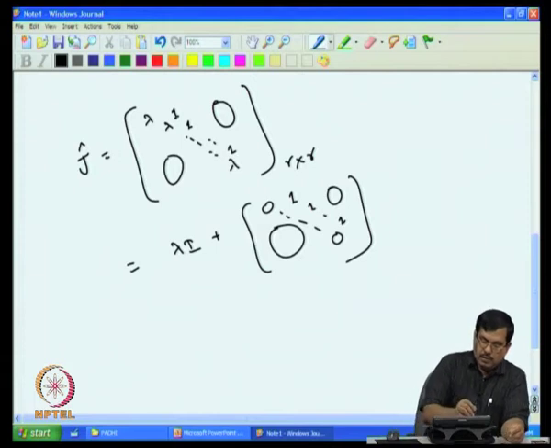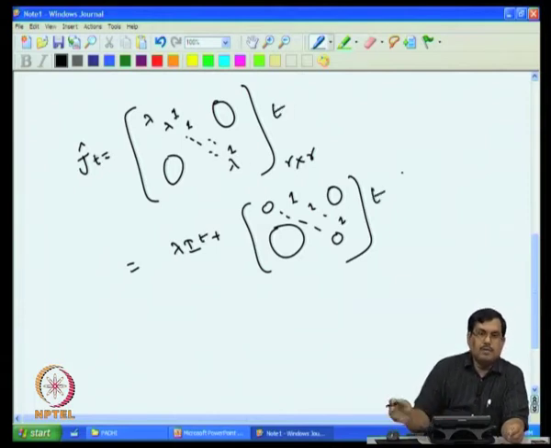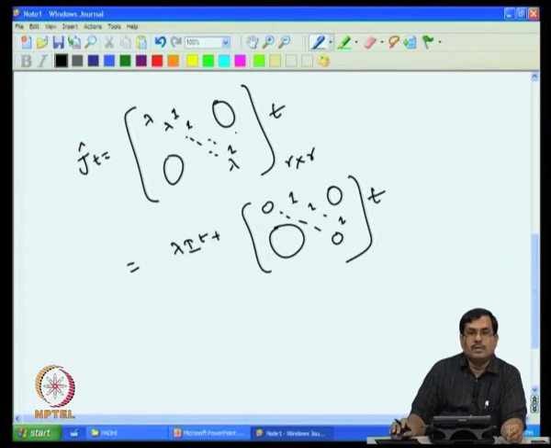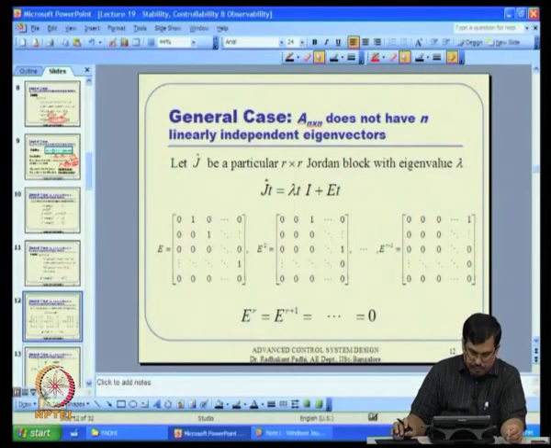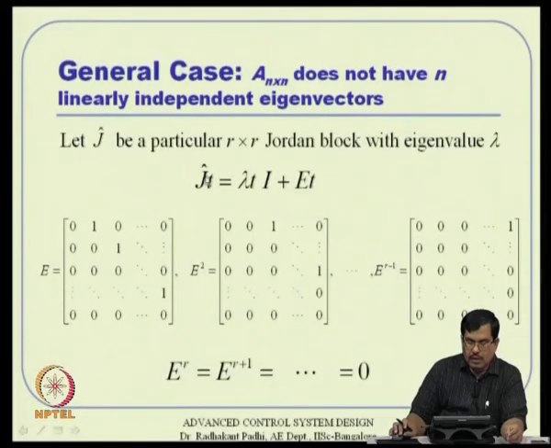So, obviously, if I have a t term associated with that, then it goes to there and this will go to there, all of this goes there. That is the t term if I have, this t is a scalar quantity, so it helps me. Anyway, that is what is going on here. So, I can write j hat of t as lambda t times I, plus E t, where E is defined that way.